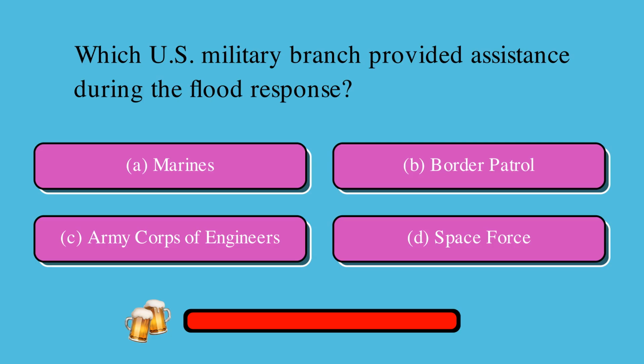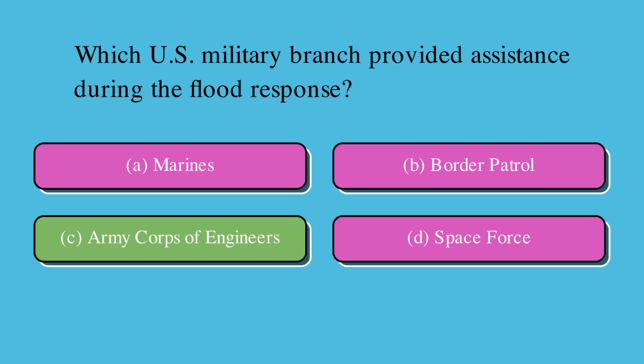Which U.S. military branch provided assistance during the flood response? Is it A, Marines, B, Border Patrol, C, Army Corps of Engineers, or D, Space Force? The correct answer is C, Army Corps of Engineers.